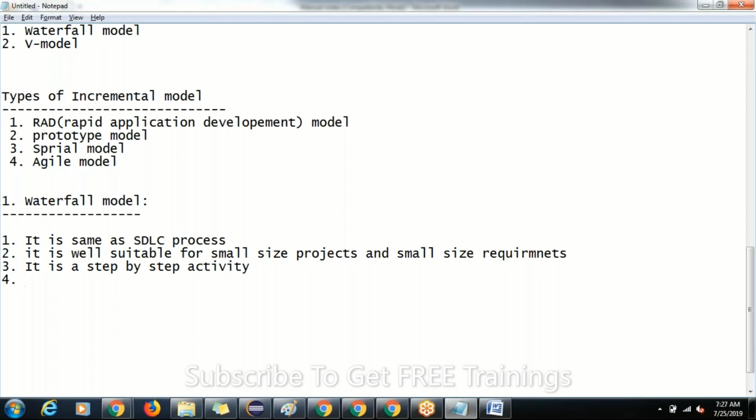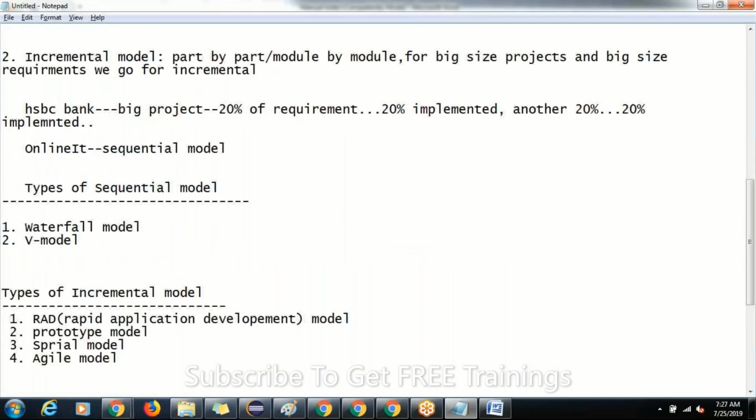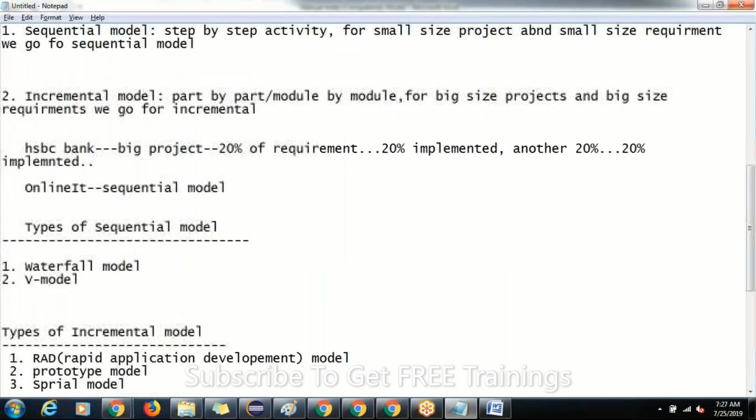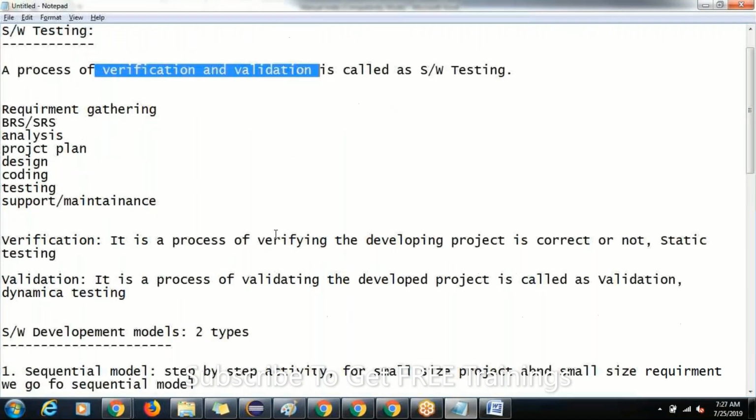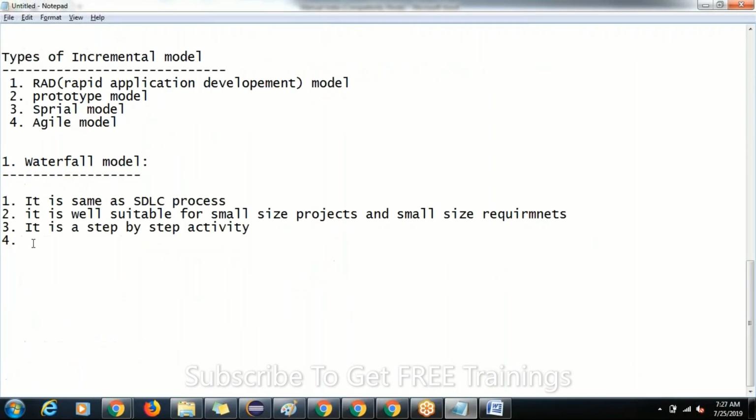Just now we discussed software testing, that it is nothing but a process of verification and validation. Coming to the fourth point of the waterfall model, in the waterfall model we do only validation, no verification is done.